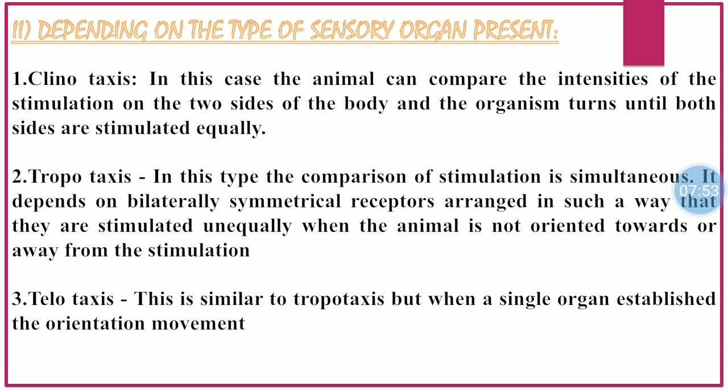In tropotaxis, comparison of stimulation is simultaneous. It depends on bilaterally symmetrical receptors arranged in such a way that they are stimulated unequally when the animal is not oriented towards or away from the stimulation. Number 3 is telotaxis. Telotaxis is similar to tropotaxis but occurs when a single organ establishes the orientation movement.